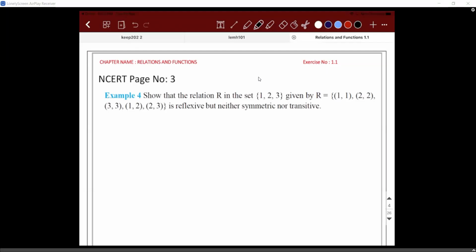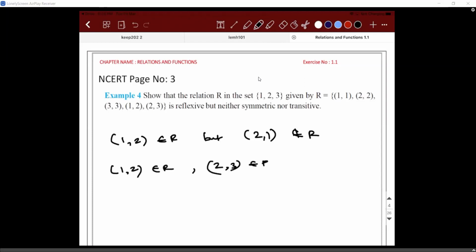That's it. Now what about symmetric? You have (1,2) belongs to R, but (2,1) does not belong to R. Hence it is not symmetric. Similarly, (1,2) belongs to R, (2,3) belongs to R, but (1,3) does not belong to R. Hence it is not transitive. That's a simple problem, right? Please make a note of it.